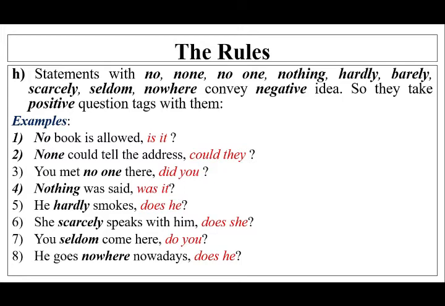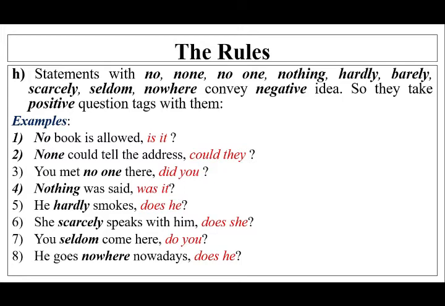Nothing was said. Was it? He hardly smokes. Does he? She scarcely speaks with him. Does she? You seldom come here. Do you? He goes nowhere nowadays. Does he?